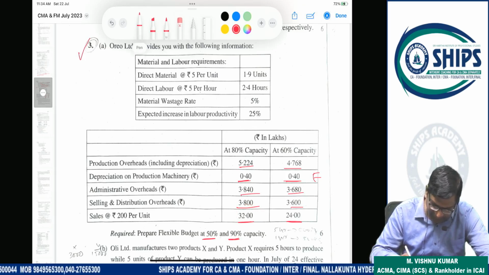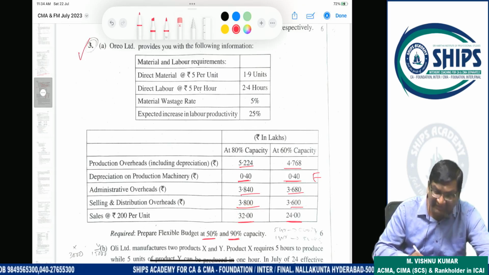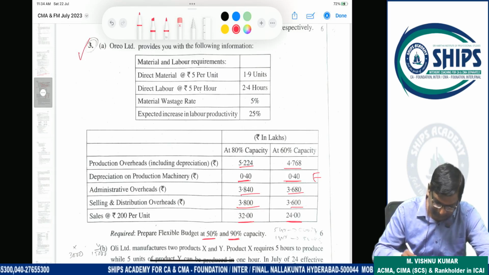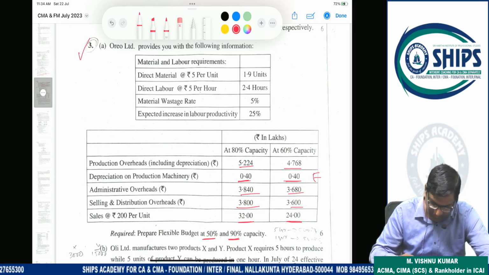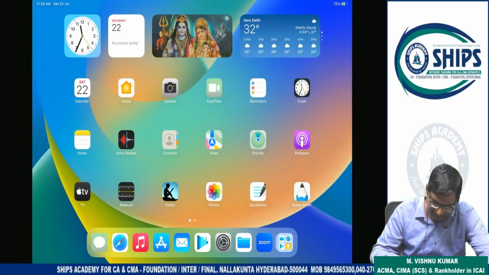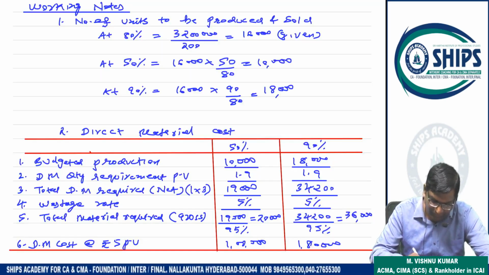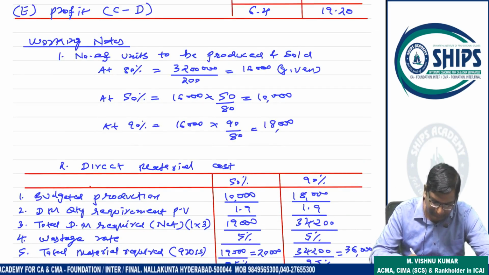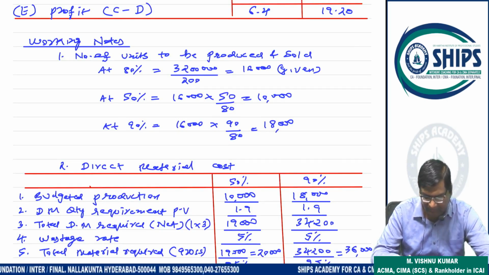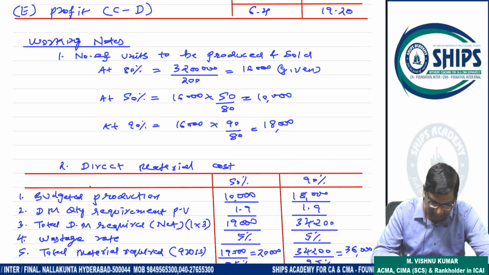So at 80%, 32 lakhs is your sale. This is divided by the selling price of 200 per unit, so 16,000 units are coming. For 80% it is 16,000. So for 50% and 90%, it will be 16,000 into 50 by 80 and 16,000 into 90 by 80. So 10,000 and 18,000.